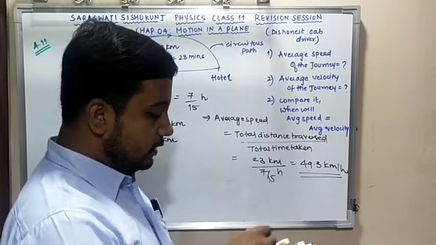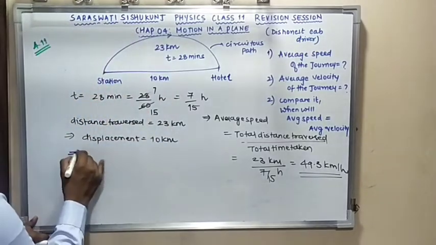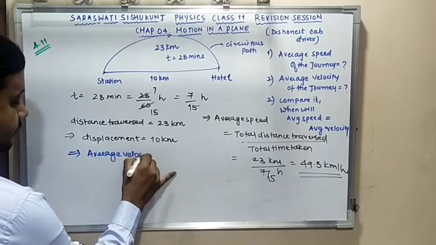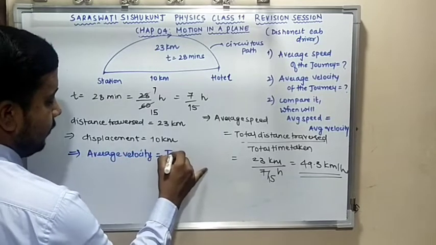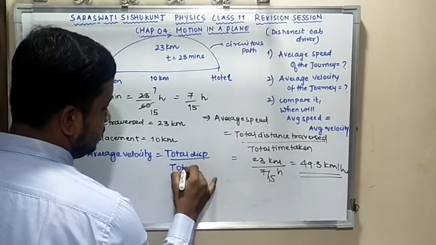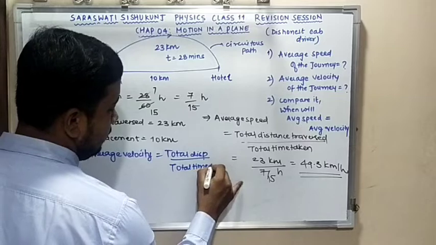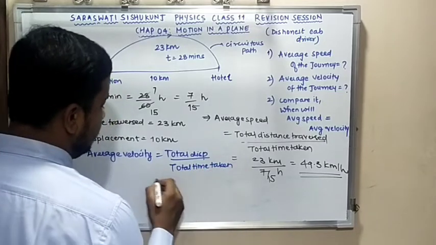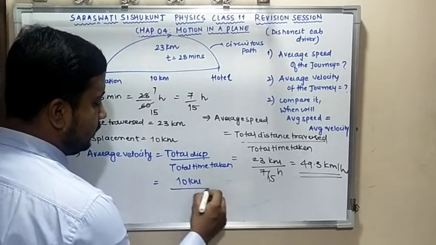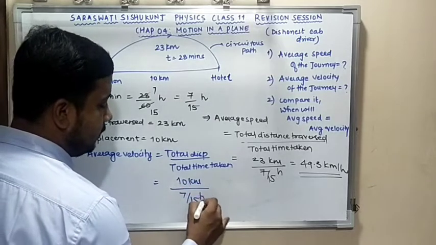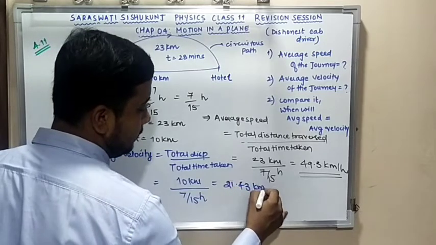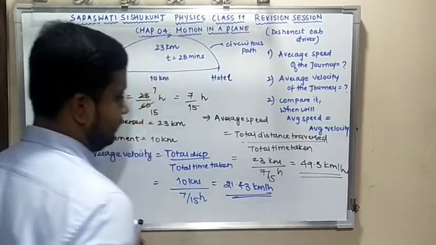They have also told us to determine the average velocity. So let's calculate average velocity. For average velocity, I have total displacement upon total time taken. Yes or no? Fine. For the total displacement I have 10 kilometers, and for total time I have 7 by 15 hours. If I solve it, I get the answer 21.43 kilometer per hour. This is my second answer.